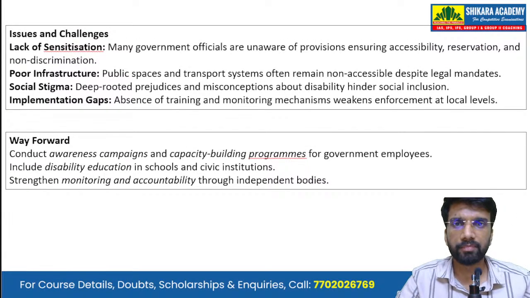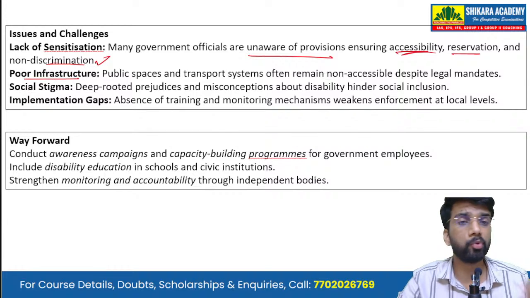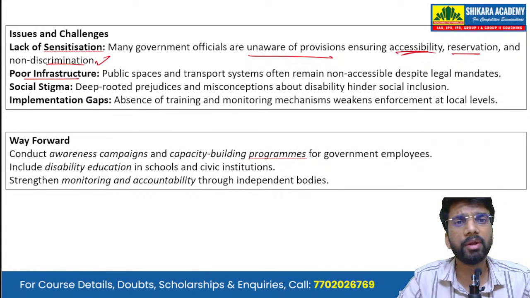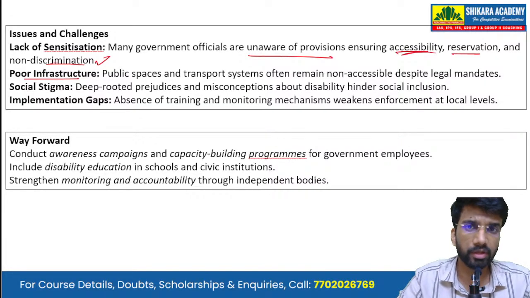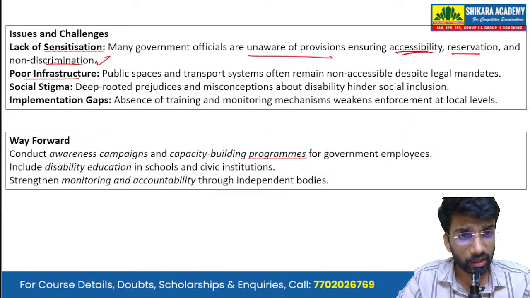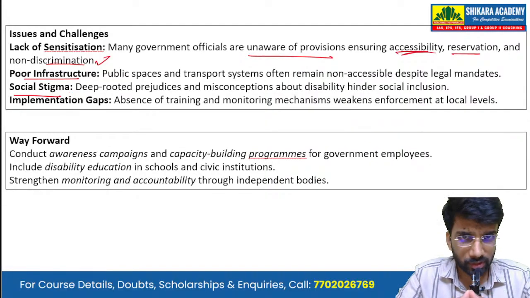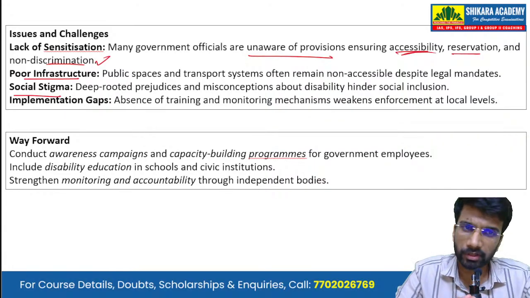this lack of sensitization. Okay, so many government officials are unaware of the provisions of accessibility, reservation, and non-discrimination. Then there is poor infrastructure. The public spaces and the transport systems often remain non-accessible to persons with disabilities despite the legal mandates. Then social stigma. There are deep-rooted prejudices and misconceptions about disability which hinder overall social inclusion, the taboos that are associated with a person with disability.